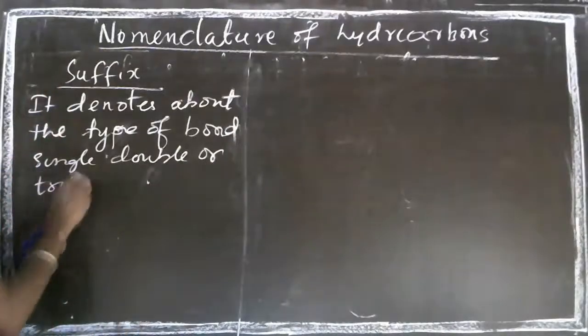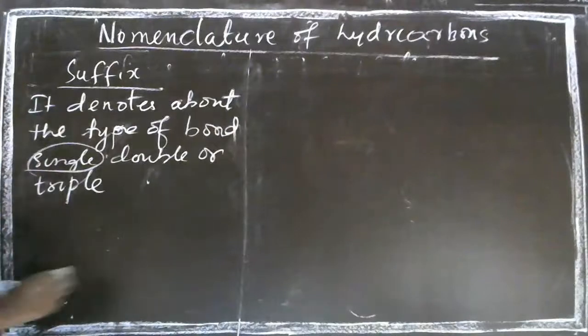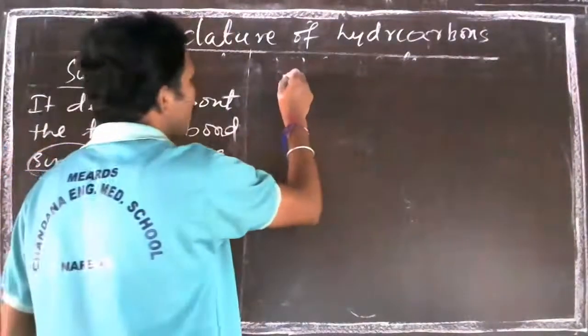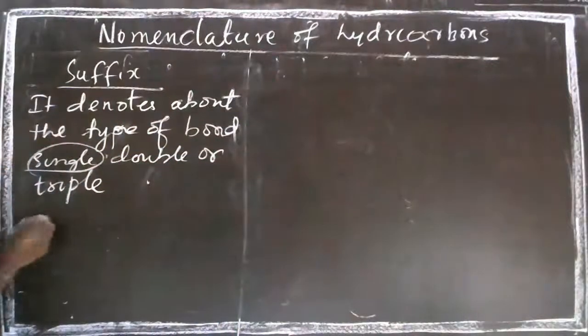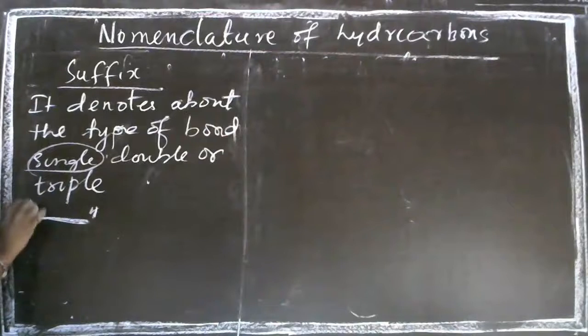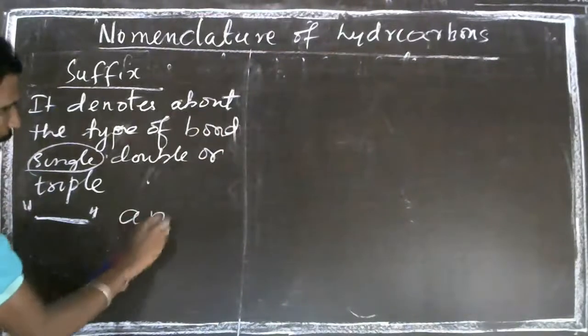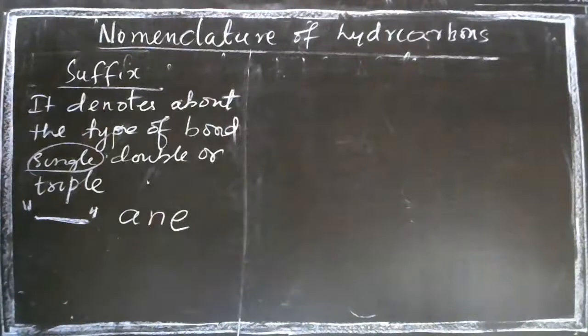Which type of bond? Understood? If a single bond is present between the carbons, we use the suffix ane. Kindly concentrate, very important.